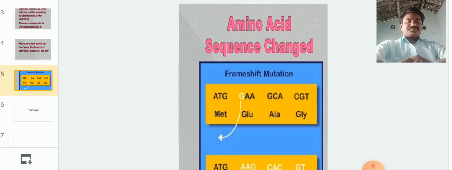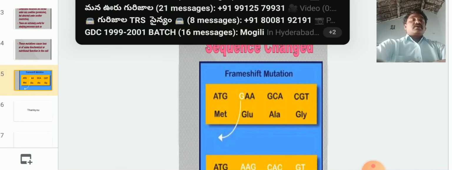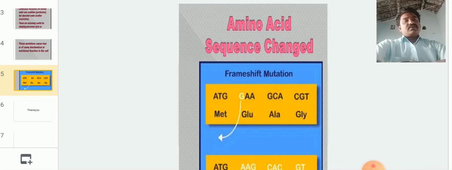So mutations play a key role in speciation. Hugo de Vries proposed the mutations, but Charles Darwin's natural selection theory may not explain these mutations.